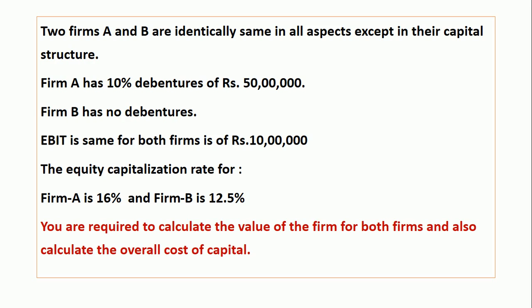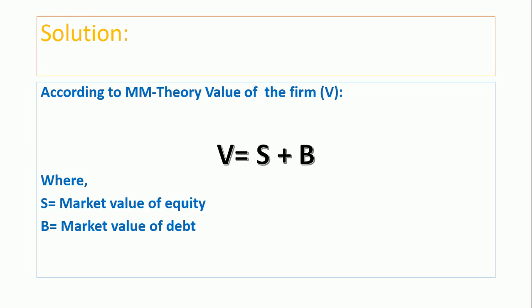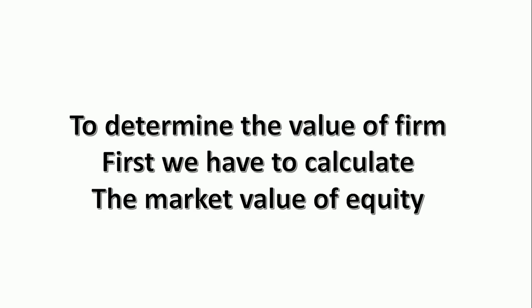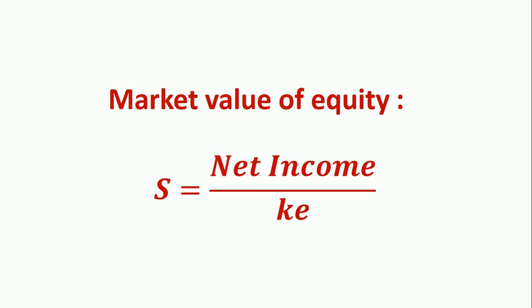Solution: according to the theory, value of firm V is equal to S plus B, equity plus debt equals the total value of the firm. To determine the value of the firm, first we have to calculate the market value of equity. Market value of equity S is equal to net income by KE, the cost of equity. Let us determine the net income.